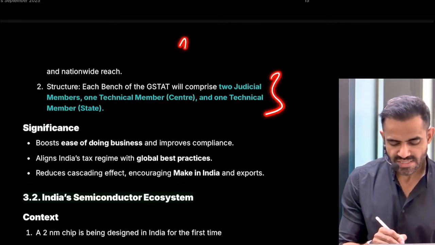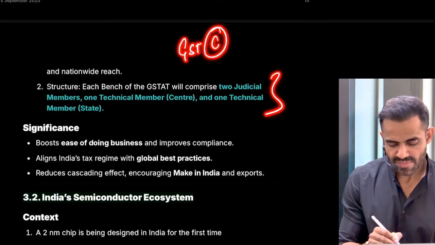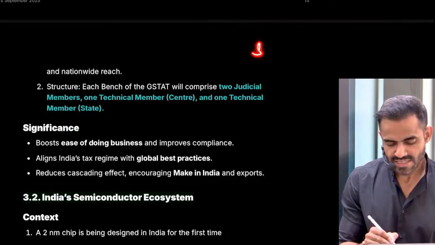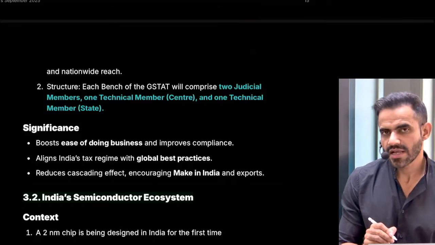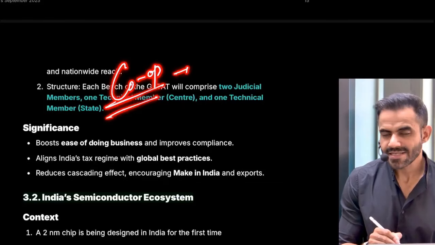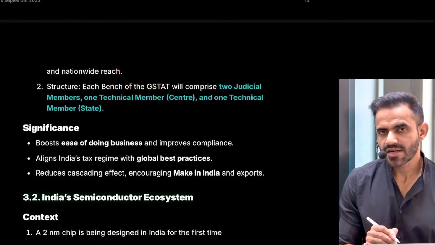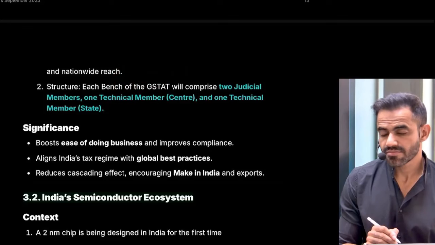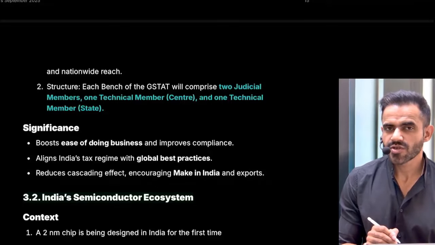So as far as the GST Council is concerned, please remember one thing: both center and states have representation in this council. So GST is a classic example of cooperative federalism. What is cooperative federalism? That simply means cooperation between the different units of the federal structure. That is, in a very simple sense, cooperation between center and state.